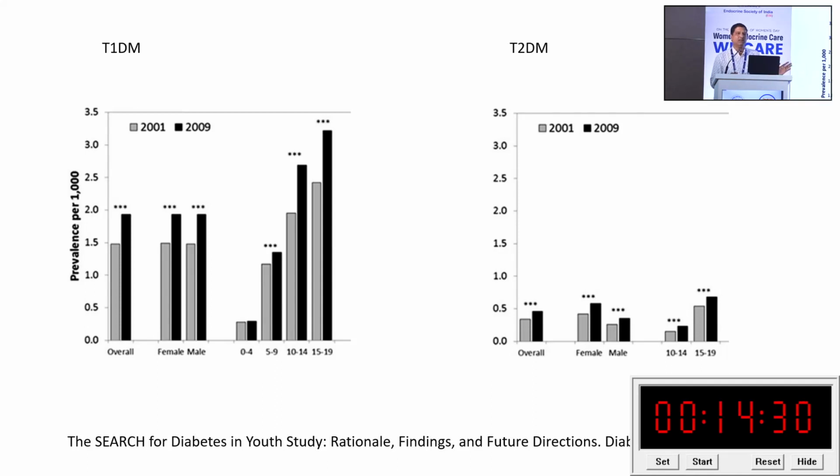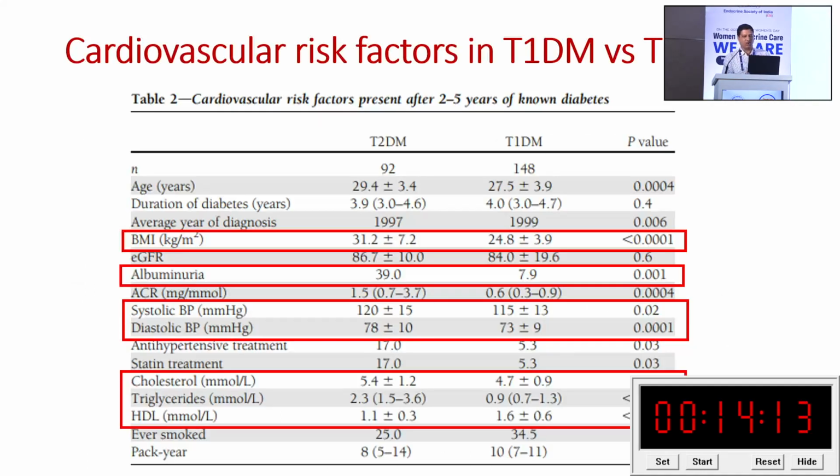In type 2 diabetes, in the right side panel, there is an increasing trend of disease, overall, from male and female. But the full data throughout India is not available. Still, there is an increasing trend, particularly in those groups.